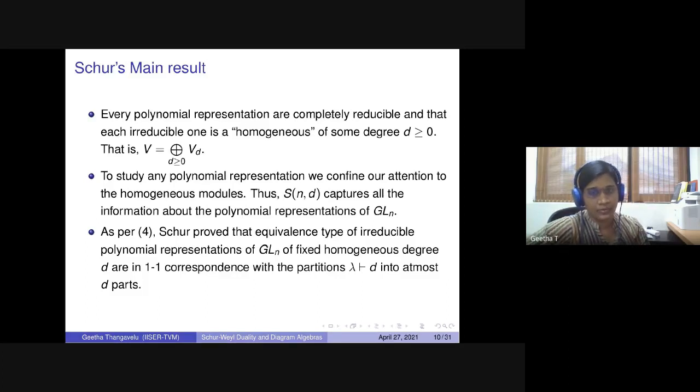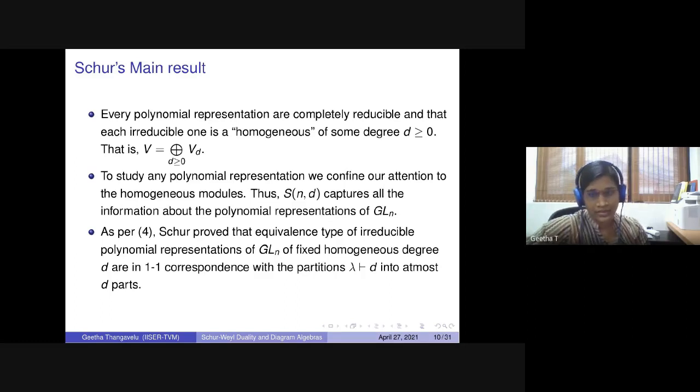So when you fix n, and then vary over different D's, you are really capturing the different degree D polynomial representations of GLN. At the same time, you can vary the n also, so that this duality really captures a huge family of representations.